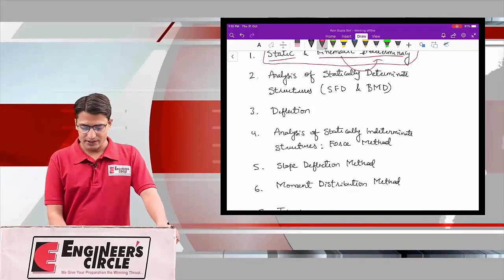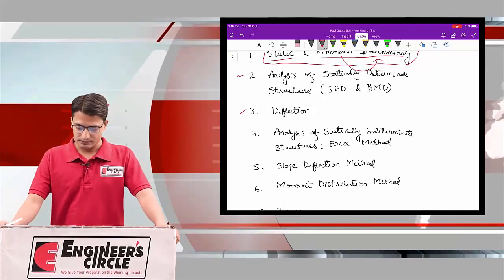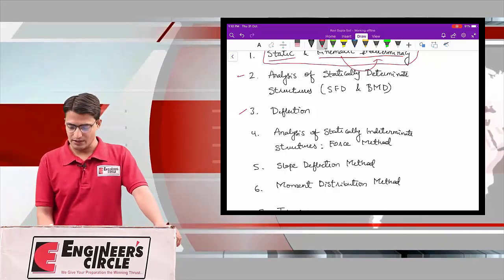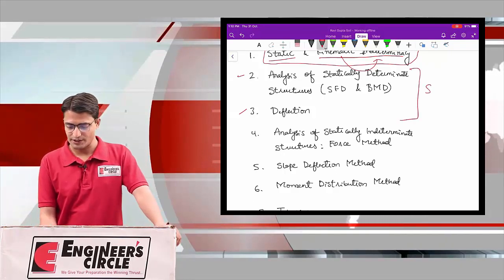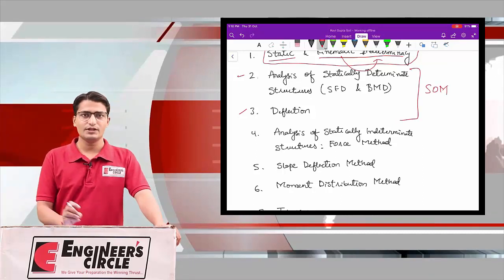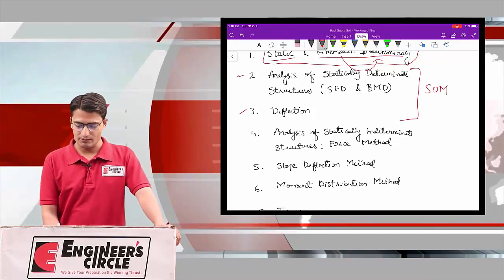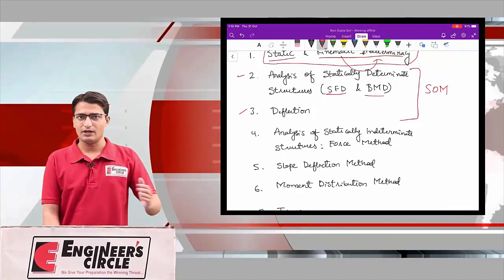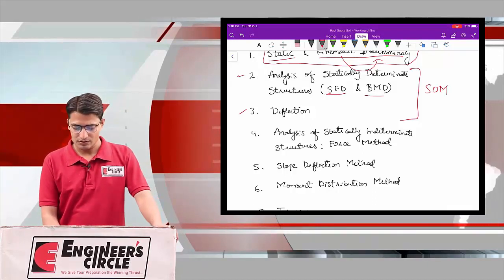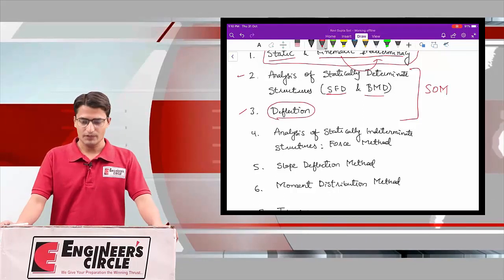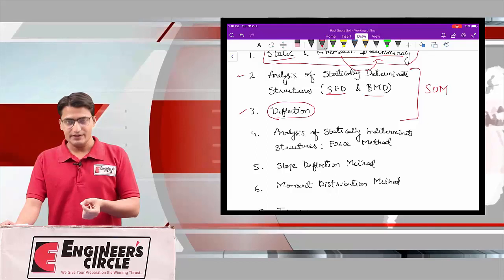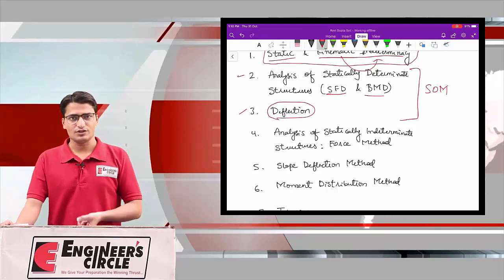Now the second and the third chapters, if we talk specifically, are part of strength of material. In strength of material, you will study how to draw SFD and BMD, and after that we study the deflection in beams. Why are we including this in the TOS part?